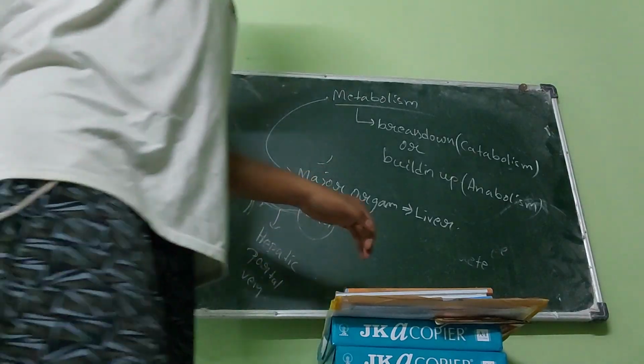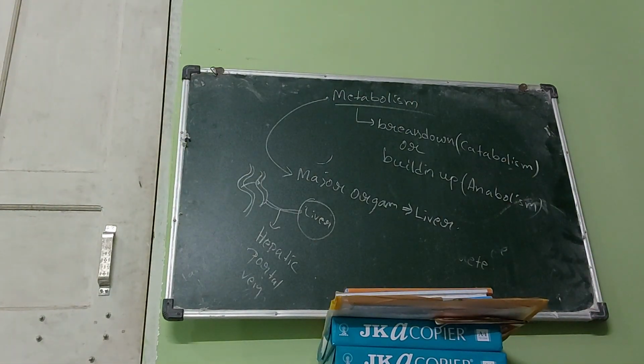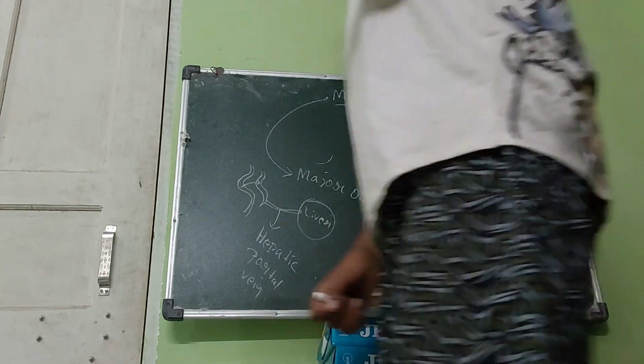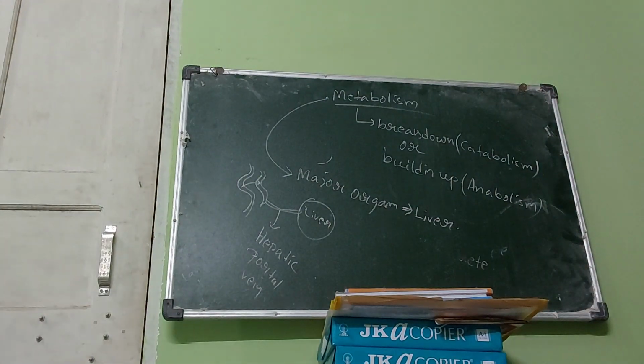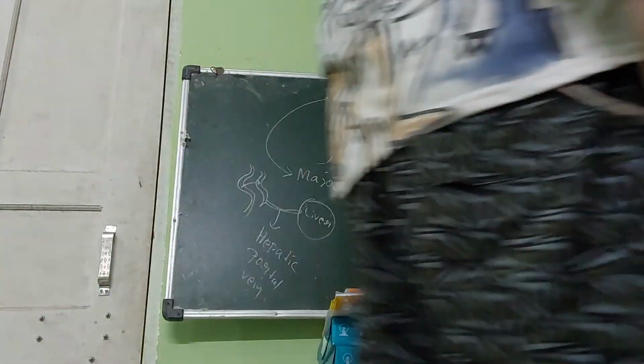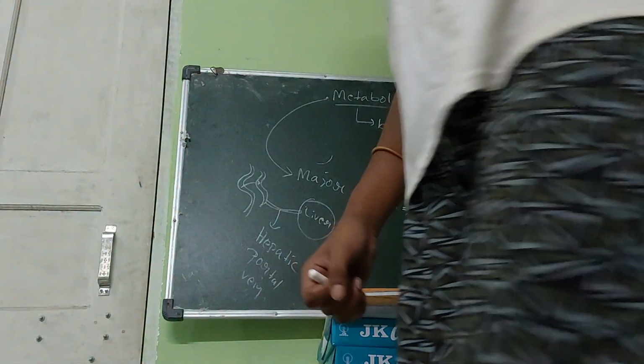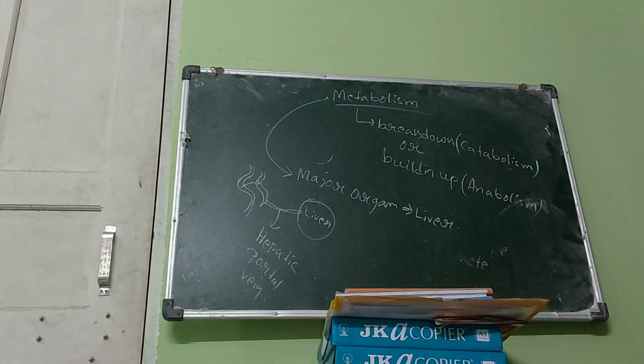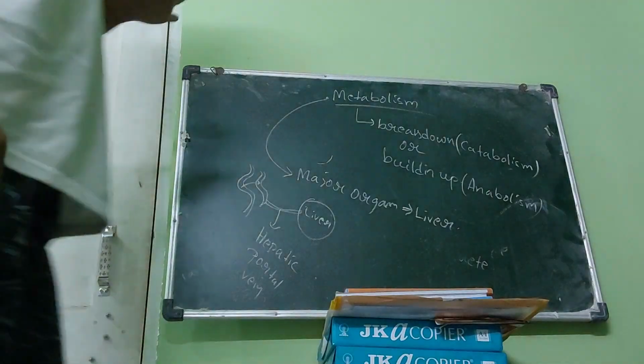After getting into liver, the drug gets metabolized. Now only liver is not responsible for metabolism of drug. There are several other organs like our stomach, our kidney. Okay, our lungs are also involved in the metabolism of the drug.